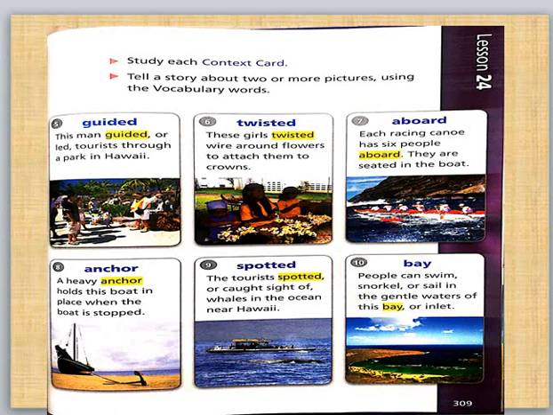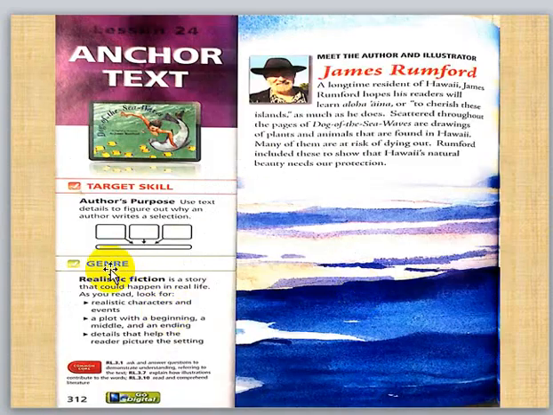So we'll go to another thing, which is the genre of this story. What kind of story is this? Realistic fiction. Realistic fiction is a story that could happen in real life.